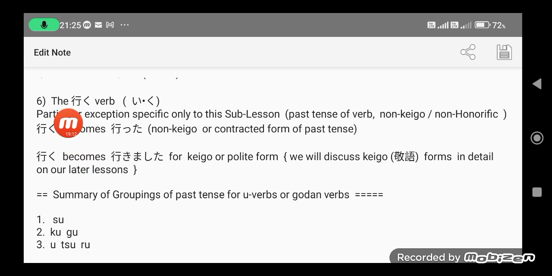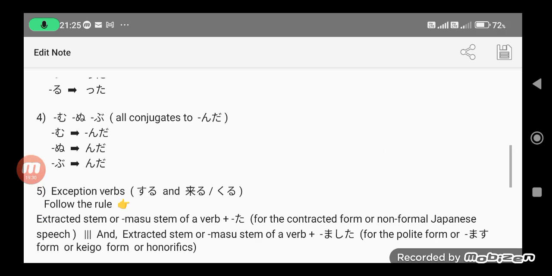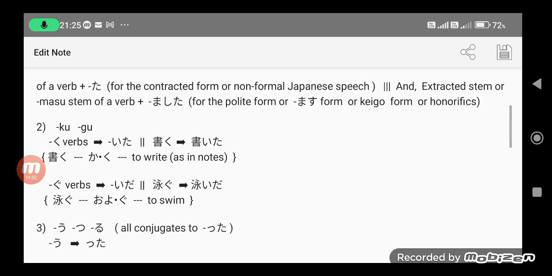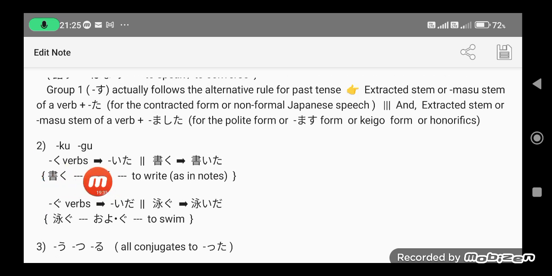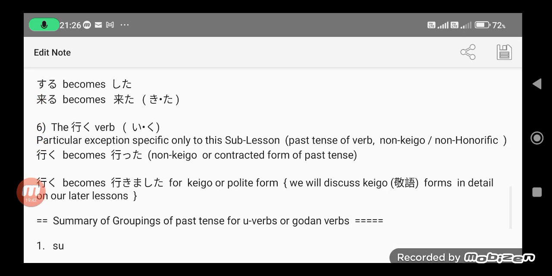The sixth group is the iku. The lone example, iku. This rule is only very particular to this sub-lesson, meaning the past tense of a verb, non-keigo form. The iku doesn't follow the rule for the ku here. The ku becomes ita, as in kaku, meaning to write, becoming kaita. But the sixth group, iku, meaning to go, doesn't follow that ku becomes ita,